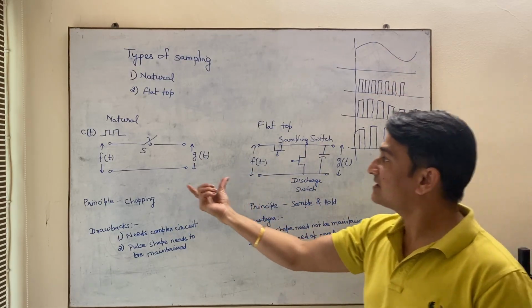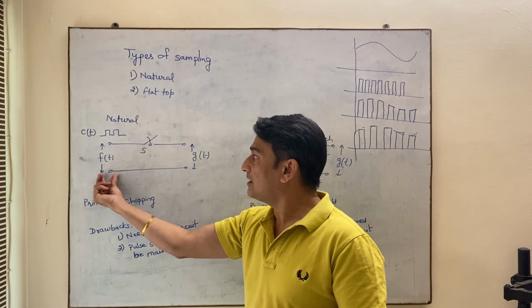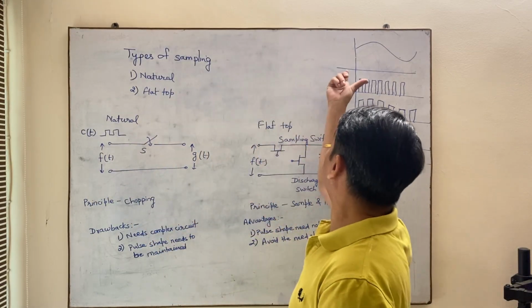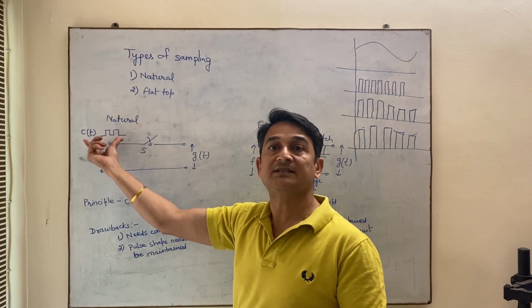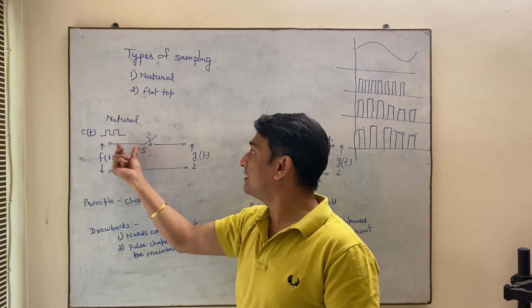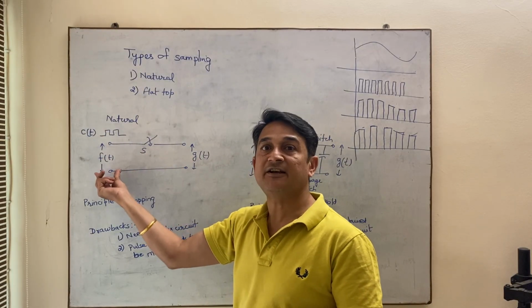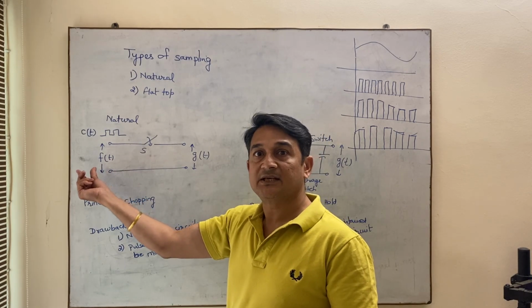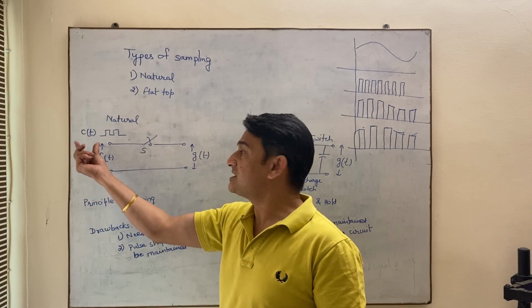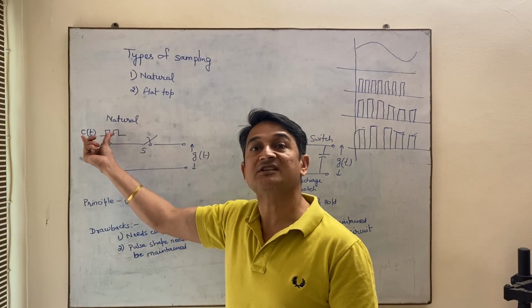Let us see natural sampling first. You have a signal f(t), that is your modulating signal, and a continuous train of pulses of frequency fs, that is the sampling frequency, is multiplied with this. So g(t) is basically the multiplication of c(t) and f(t). So you are getting the pulses with fs frequency, because the c(t) pulse has frequency fs.